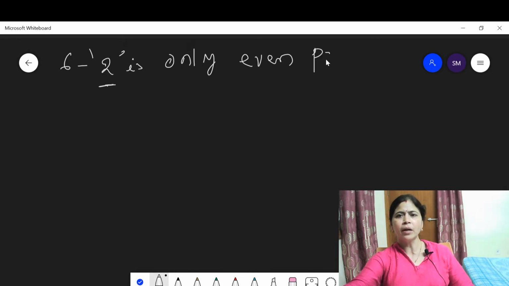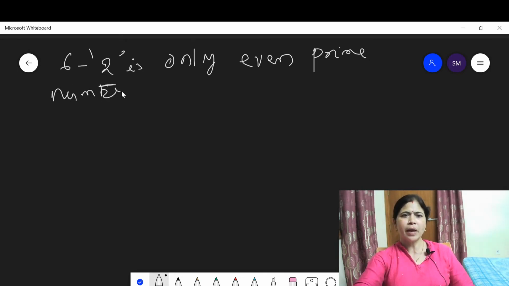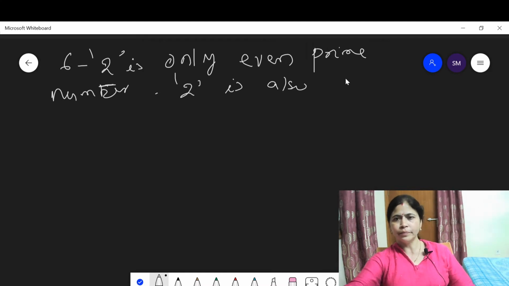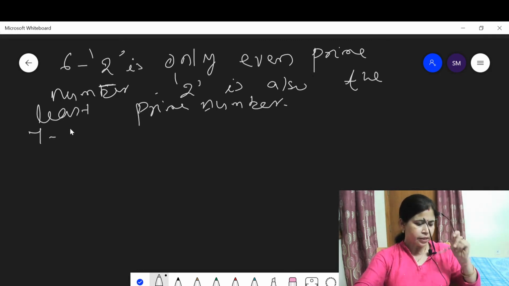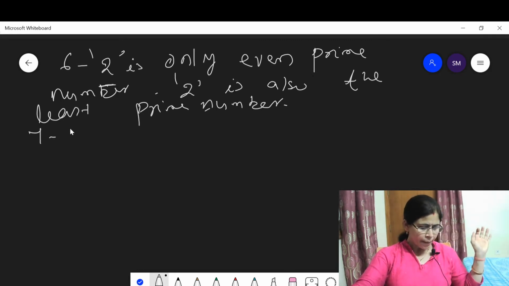2 is the only even prime number, and 2 is also the least prime number. सबसे छोटा प्राइम नंबर 2 ही है, because I have already told you 1 is a special number. Then property 7 says that we can divide the set of natural numbers into 3 disjoint sets.